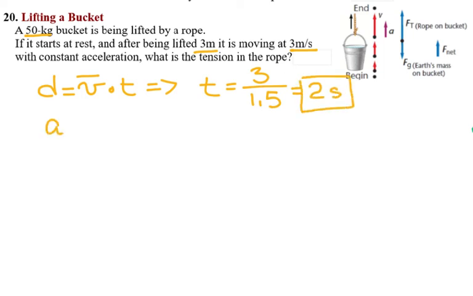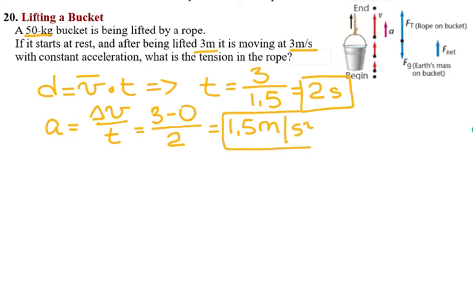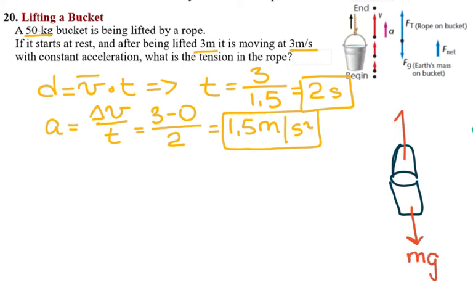So now I can find acceleration. Acceleration is change of the velocity over the time. Initial velocity is 0, final is 3, so I have final minus initial, divided by the time, that gives me 1.5 meters per second squared. And then to find the tension, here's the tricky part. If you have a bucket, let's write the forces acting on the bucket. You have mg, you have the tension, and now we found acceleration.